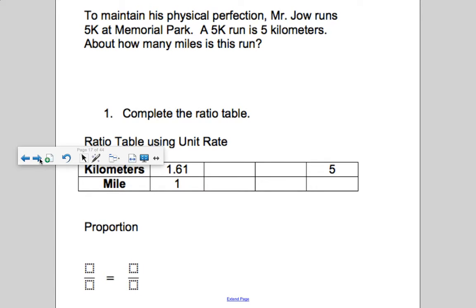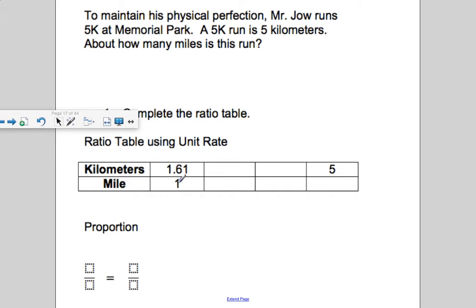So, to maintain his physical perfection, Mr. Joe, that's me, runs a 5K at Memorial Park. 5K is about 5 kilometers. About how many miles does this run? I know 2 years ago I had one of my students who is a runner. She did the Ramco half marathon. So she knew exactly. When I gave this problem, she said, oh, blank miles. I was like, whoa, someone knows this really well. Every mile is approximately 1 and 61/100 kilometers. So if she ran 5, what would that be?